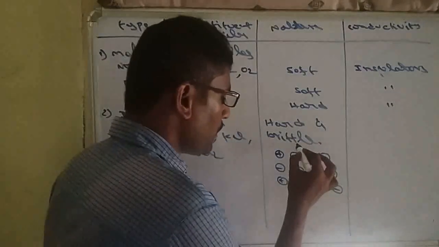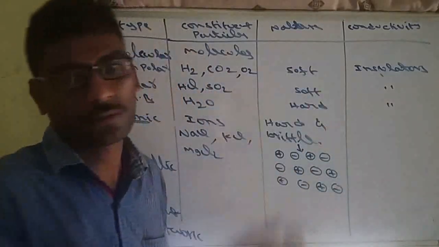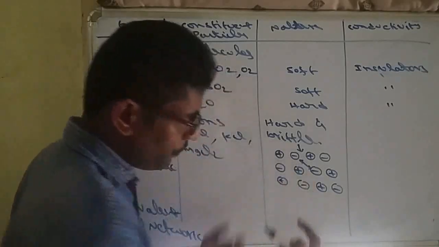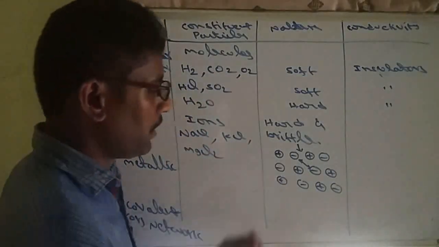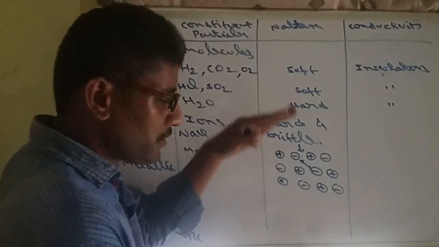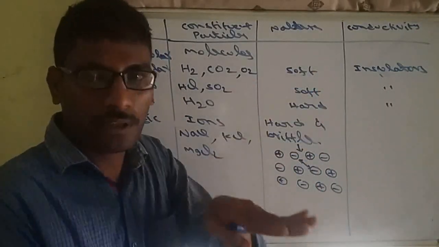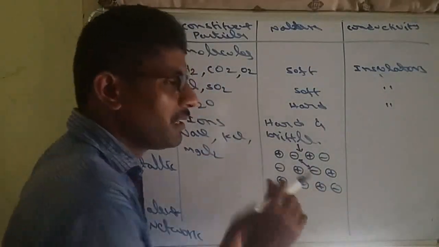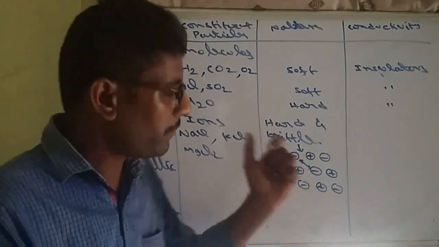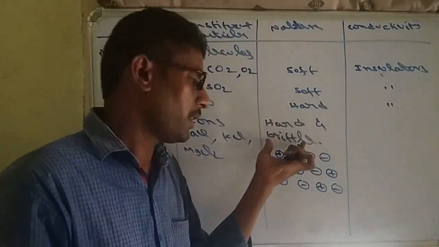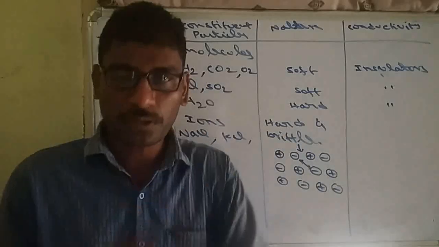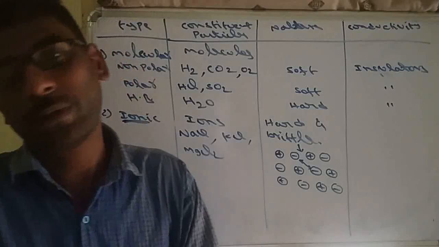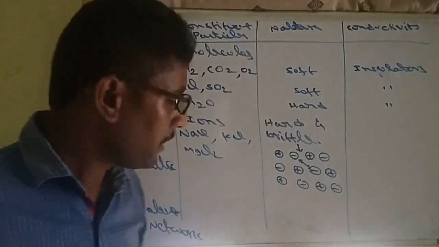But when we apply force, the same charge ions come near each other because of the applied pressure. When they come nearer, due to repulsions between similar charges, they can be easily broken. That is the main reason. Even though they are hard, they are brittle, since on applying force, same charge ions contact each other and repel. That is hard and brittle.